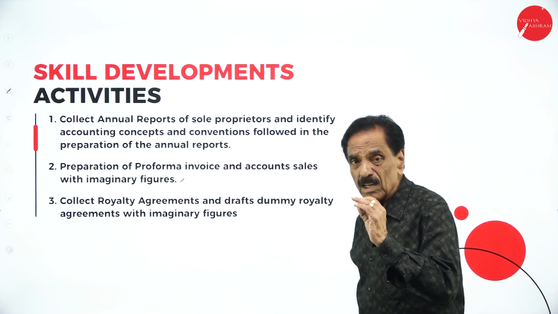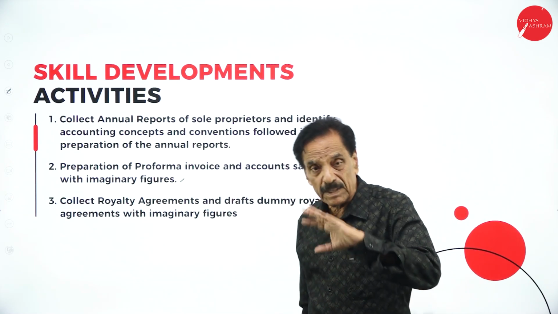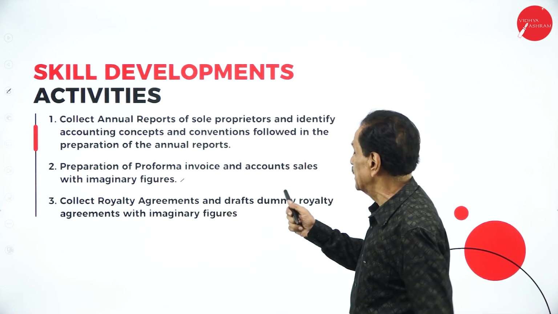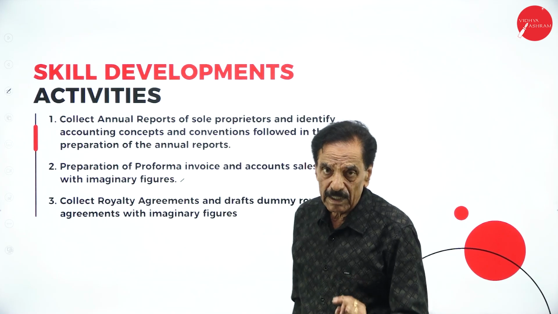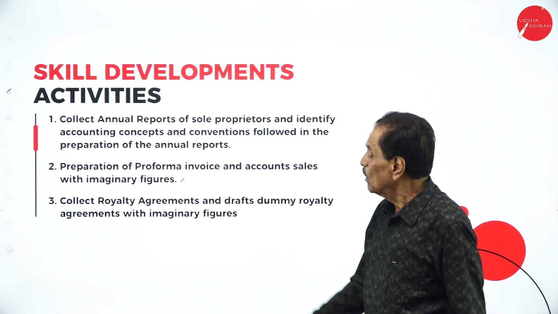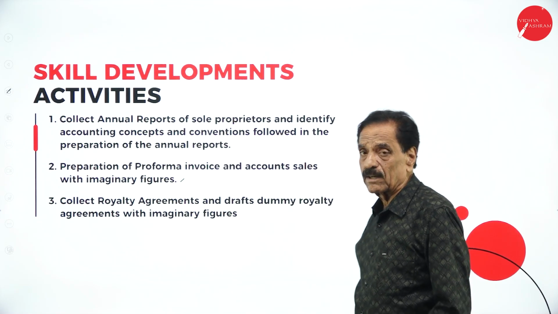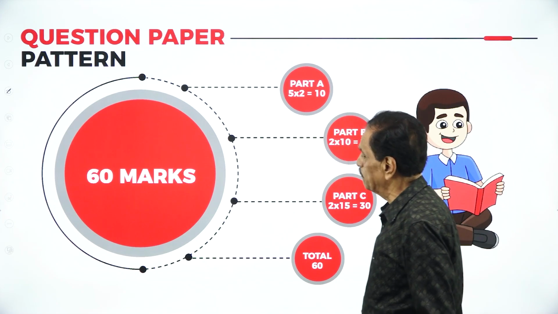You have to prepare your own account sale and your own pro forma. Collect royalty agreements and draft a dummy royalty agreement with imaginary figures. As a first BCom student, your duty is to collect royalty agreements and draft the dummy royalty agreement.